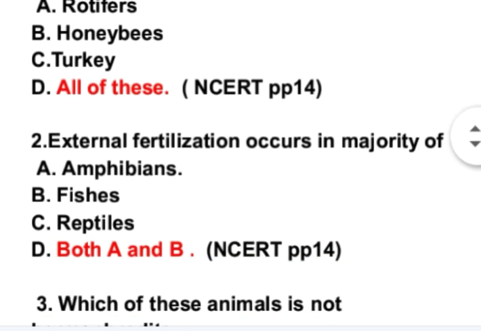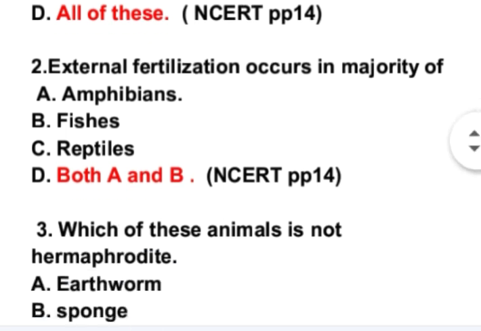Next is external fertilization occurs in majority of. Options are amphibians, fishes, reptiles, and option D is both A and B. See, the external fertilization occurs in majority of amphibians and fishes. Internal fertilization occurs in the reptiles. So therefore, our correct option will be D, both A and B.